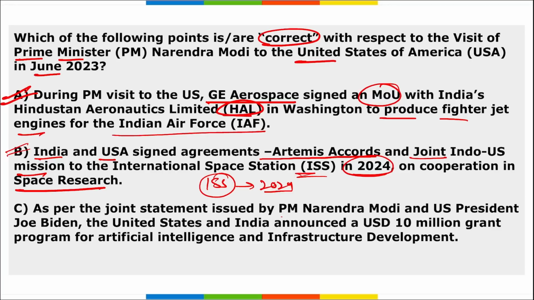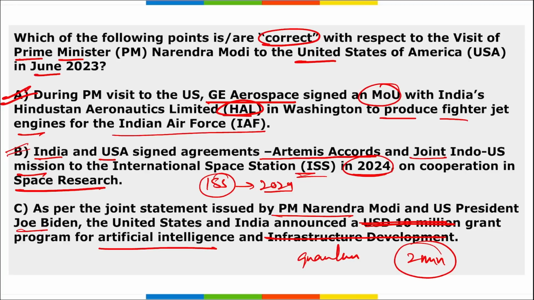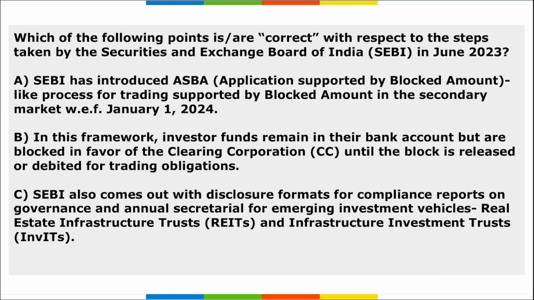And recently, Prime Minister Narendra Modi and US President Joe Biden announced a 10 million grant. No, it is a 2 million grant that was approved for artificial intelligence and quantum technologies. So option C is wrong here. The correct figure is 2 million, right?